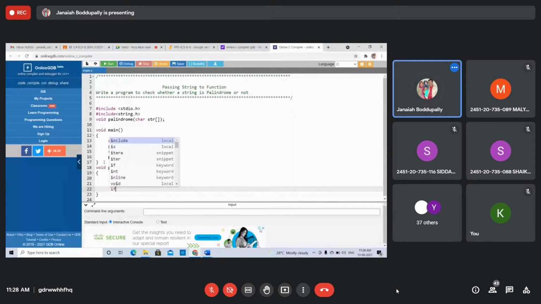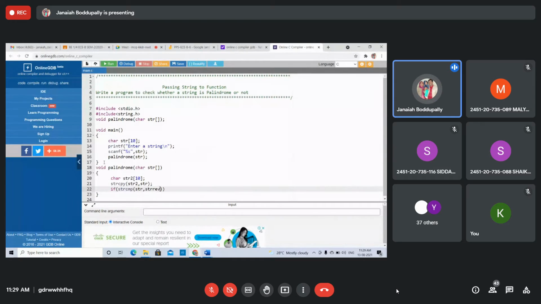If strcmp, compare the two strings. Str is compared with the reverse of the first string, reverse of string 2.